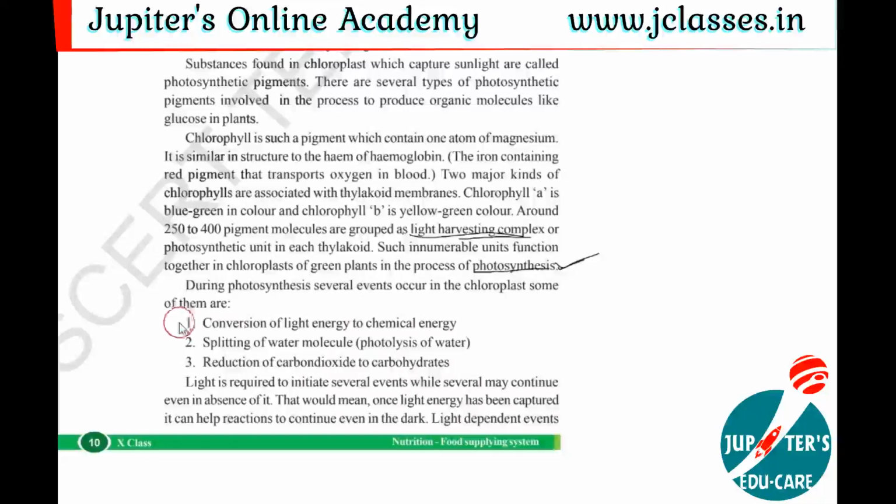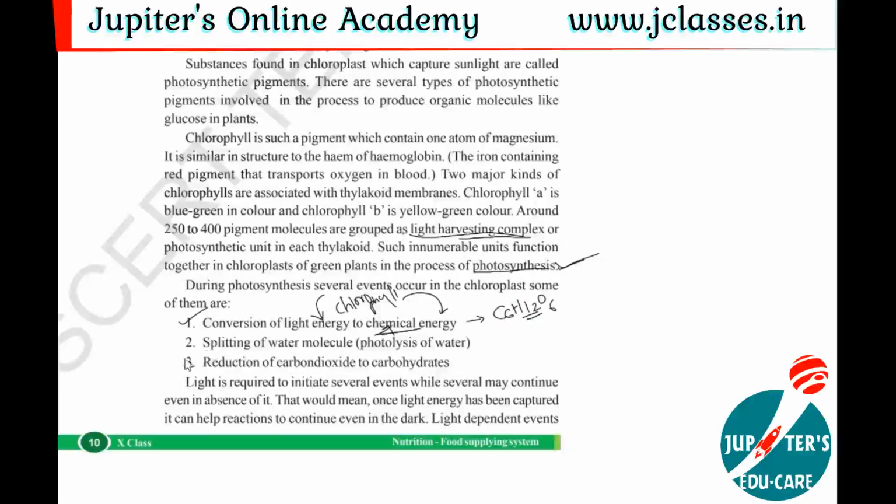The first one is conversion of light energy to chemical energy. Here, the light energy is absorbed or trapped by the chlorophyll and converted into chemical energy. What is that chemical? Glucose, C6H12O6, right? The chlorophyll traps the light energy and converts it into chemical energy, which is called glucose.